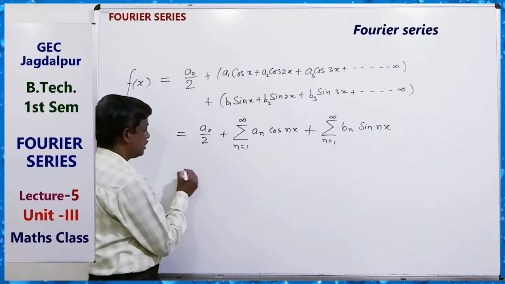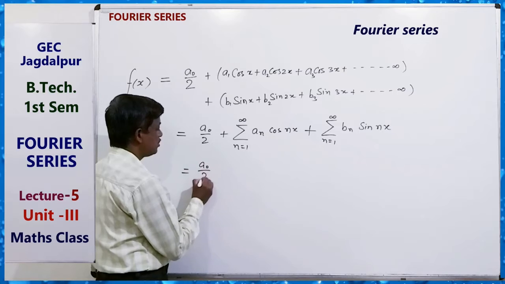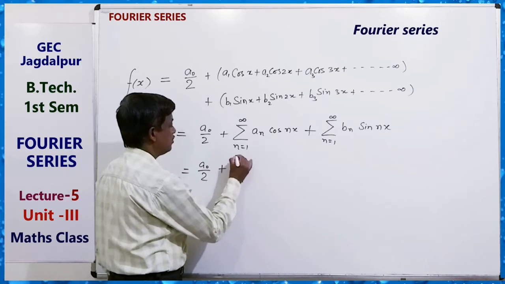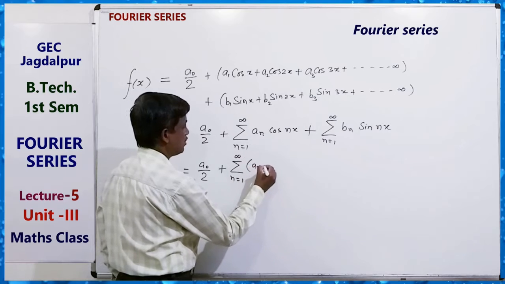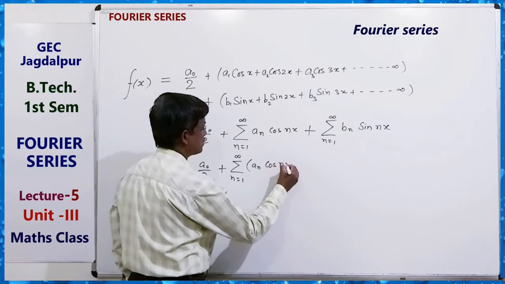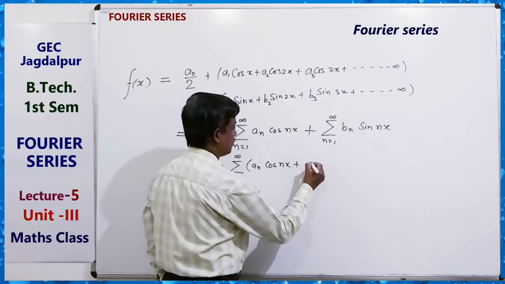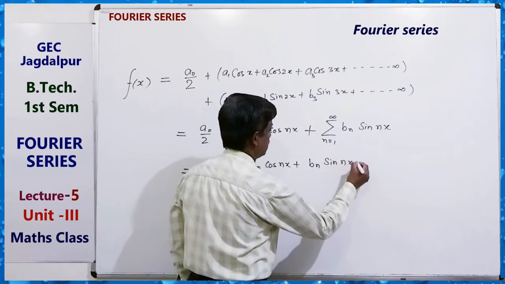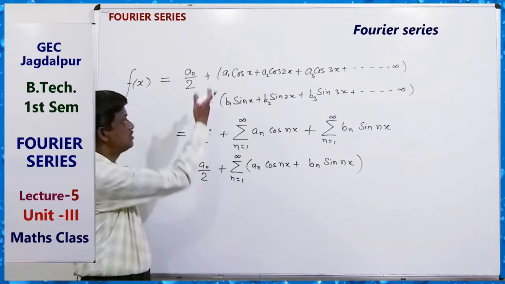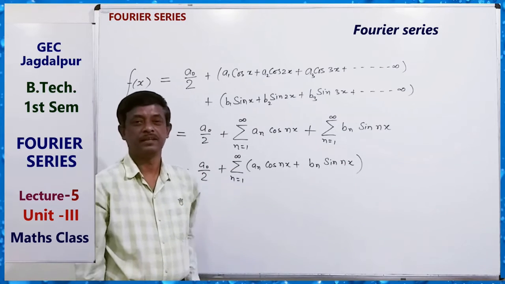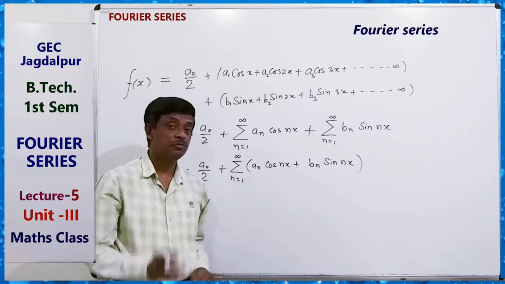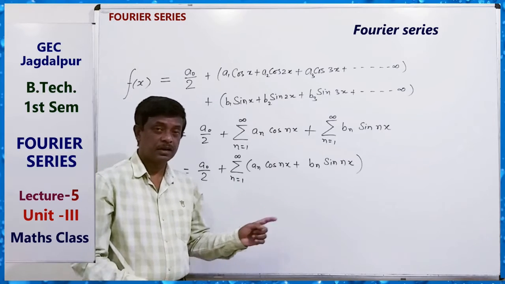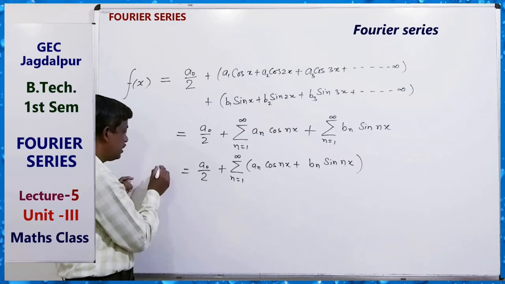Also it can be written as a0 by 2 plus the sum of n equals 1 to infinity of (an cos nx plus bn sin nx) in this form. This series can be written in this form. This series is called Fourier series, and this series converges to the function f(x).